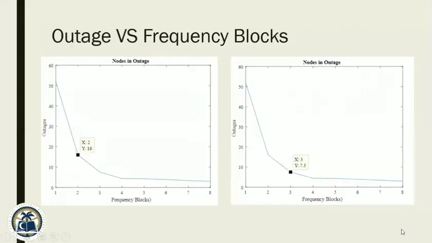So the next plot is frequency versus outage. By looking at the graph trend, we can say that as the frequency block increases, outage reduces. After a certain stage, outage will not reduce further, and that frequency number is the critical point. After that, there is no reduction in outage, and thus no benefit of adding more frequency resources in the system. We can say at frequency 2, outage is 16%, and at frequency 3, outage is 7.5%.